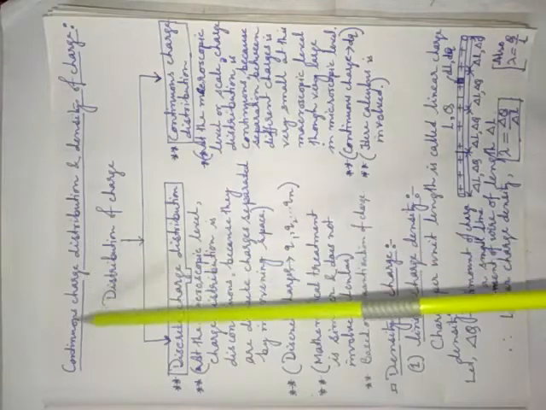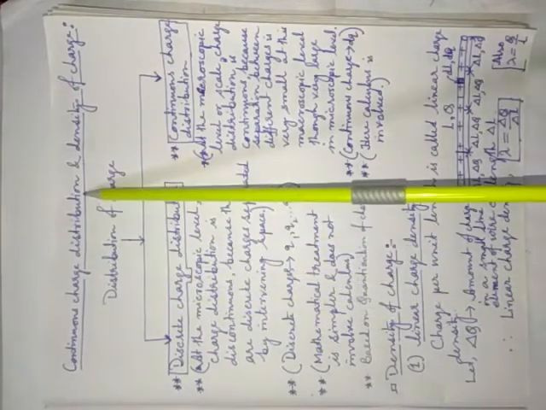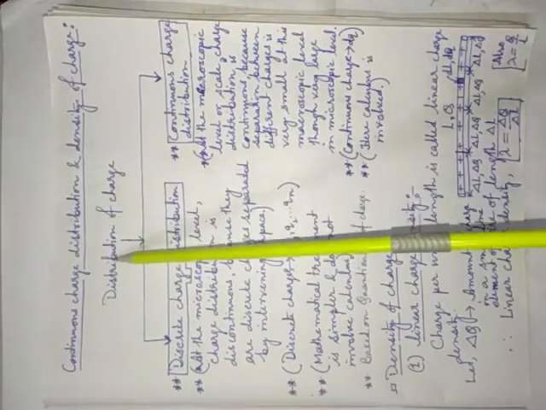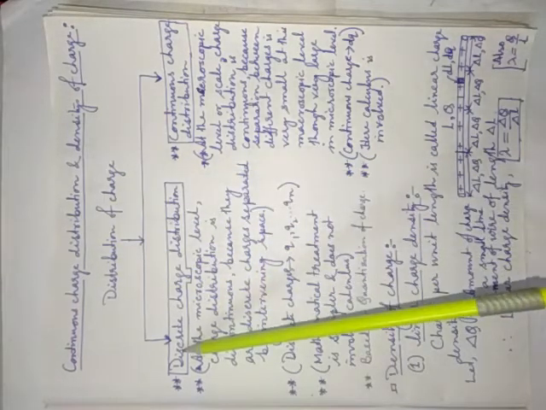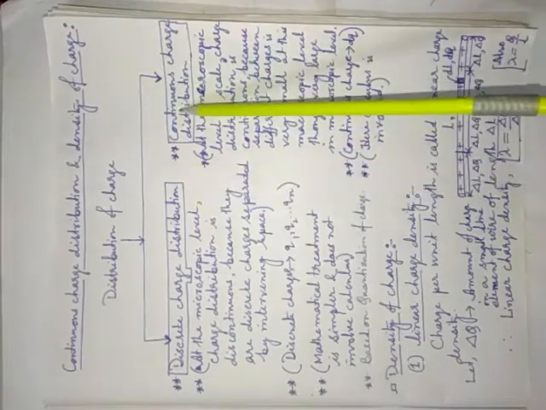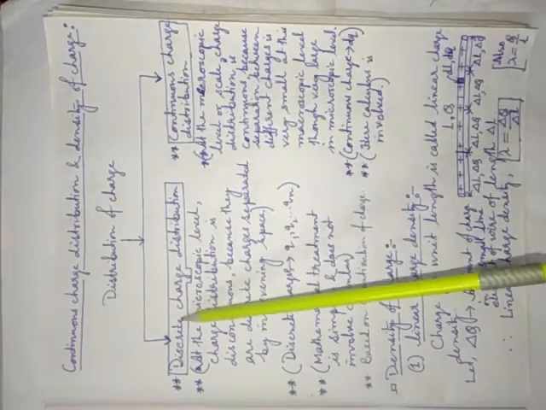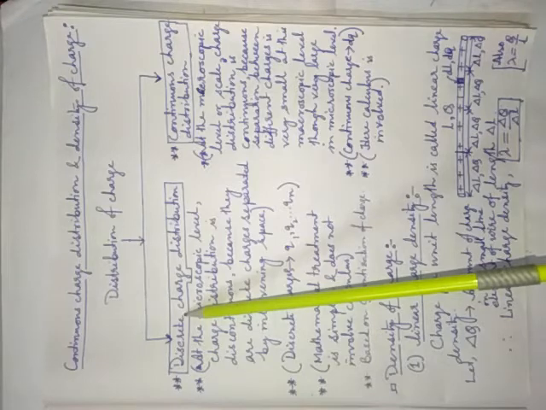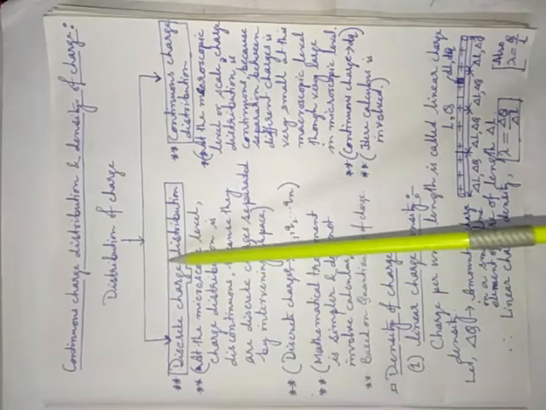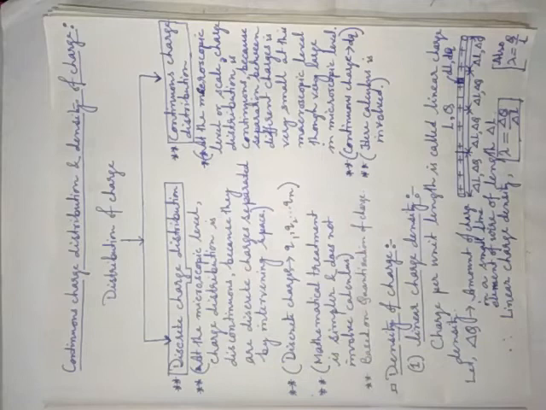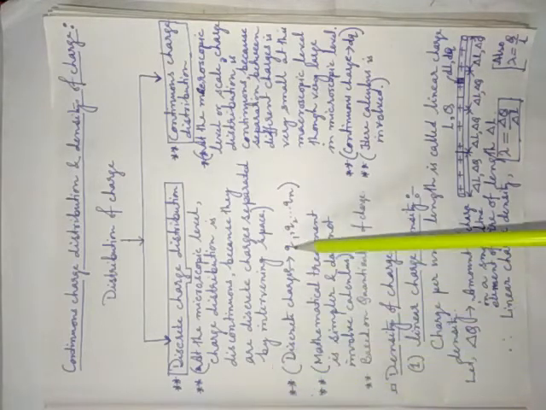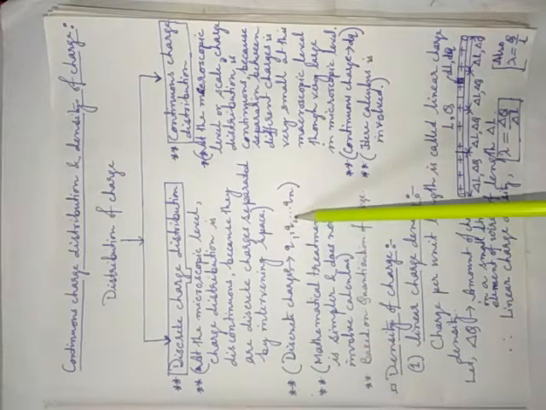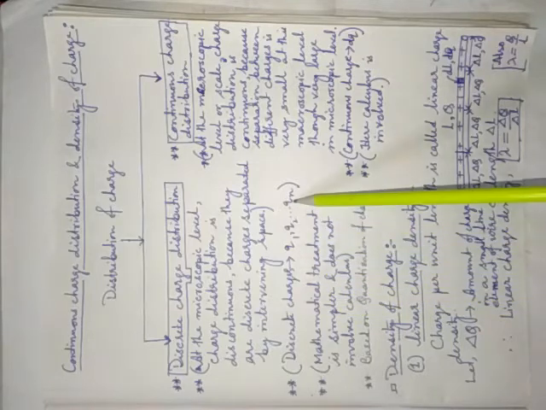First of all, we are going to discuss what is continuous charge distribution. Distribution of charge is of two types: one is discrete charge distribution and the other is continuous charge distribution. Whatever distribution we have discussed till now was discrete charge distribution. For example, in discrete charge distribution we discuss the system of charges like q1, q2, q3, ... qn if there are n charges.